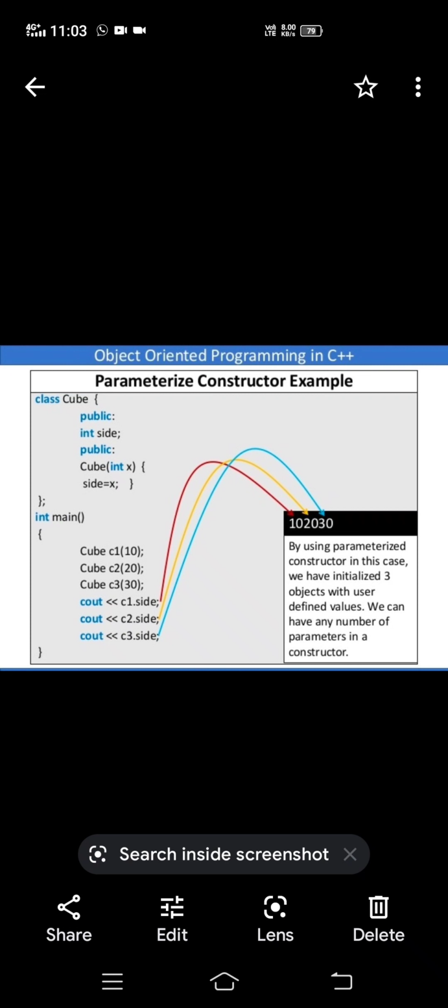So here, see, I will tell you one small difference between default and parameterized constructors. With the default constructor, you can create any number of objects, and all the objects will have the same value.